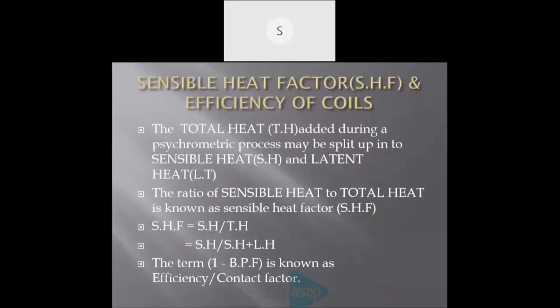Next one is sensible heat factor, SHF, and efficiency of coils. The total heat added during a psychrometric process may be split up into sensible heat and latent heat. We know we are adding heat onto a substance or space, and we can divide this total heat into sensible heat and latent heat. We already studied sensible heat and latent heat. What is sensible heat? Sensible heat is simply heat we can sense using a thermometer. The temperature rises at that time.